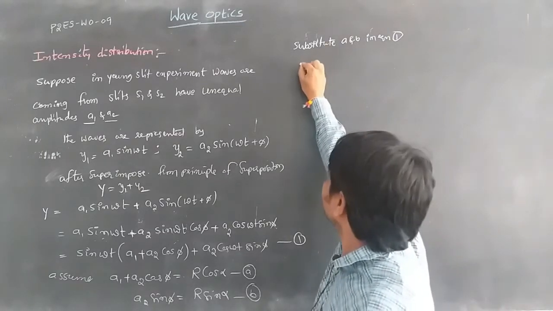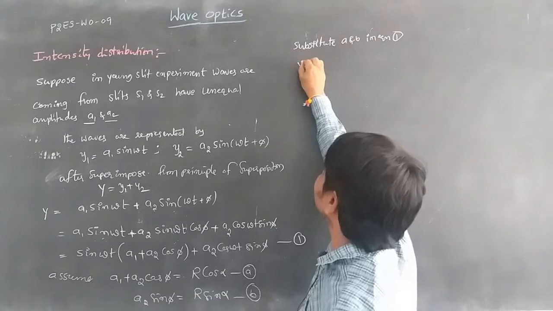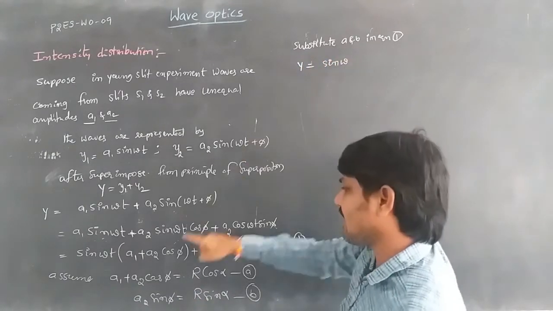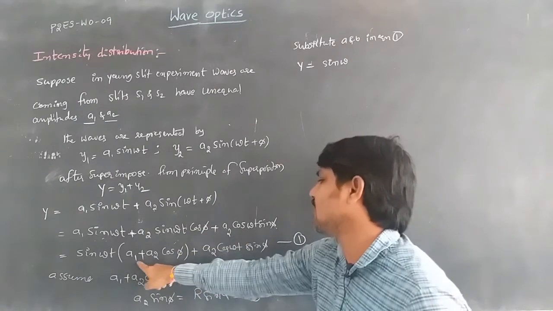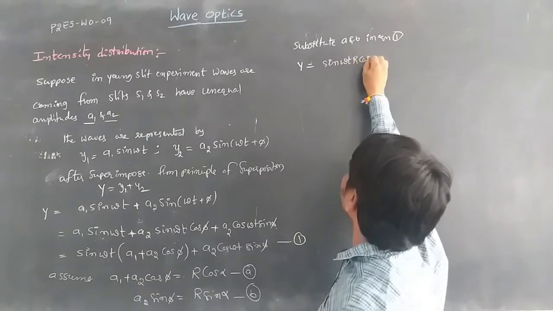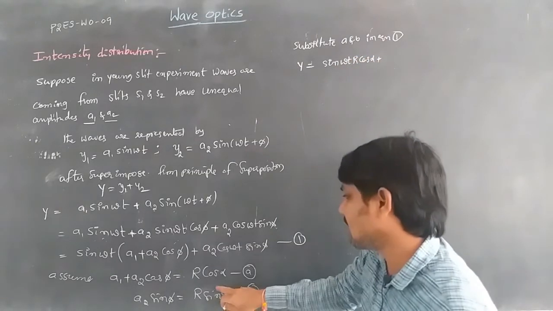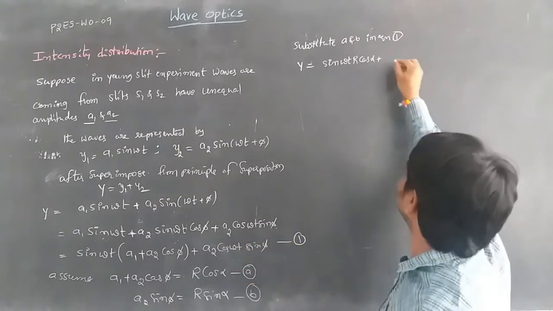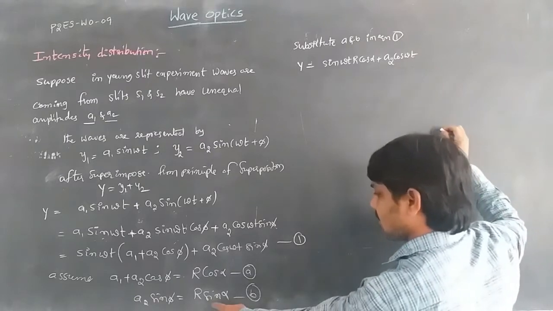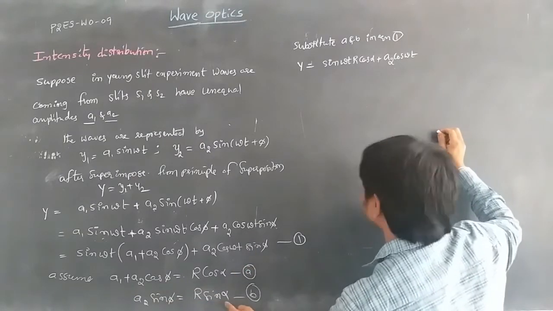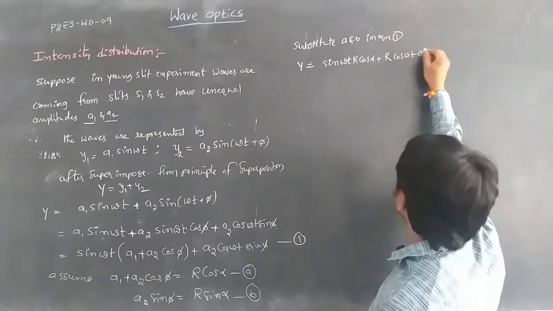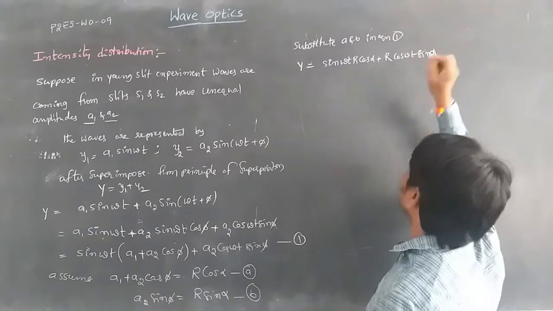Then y = sin omega t (R cos alpha) + cos omega t (R sin alpha).